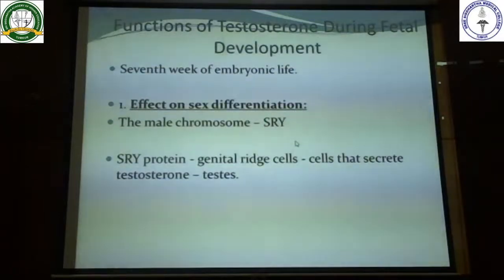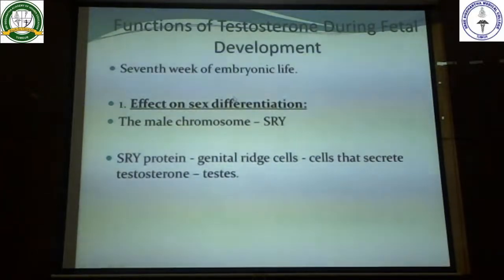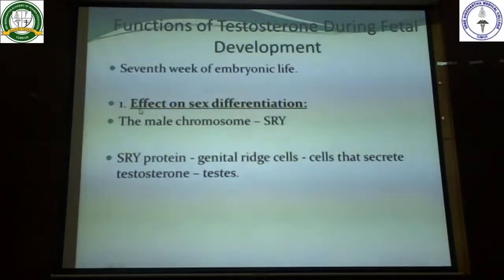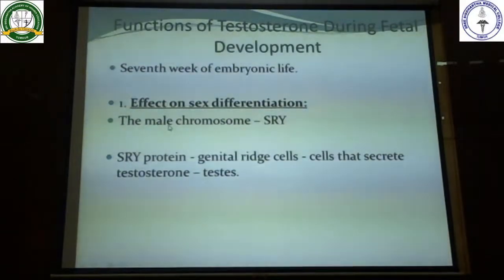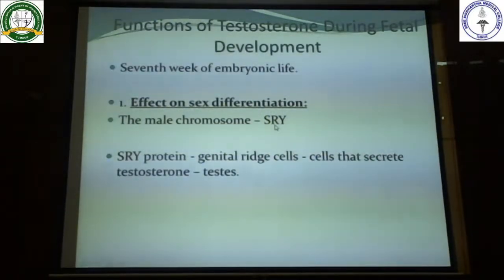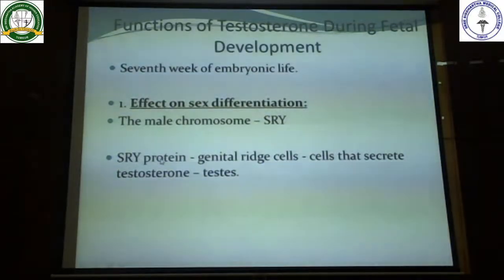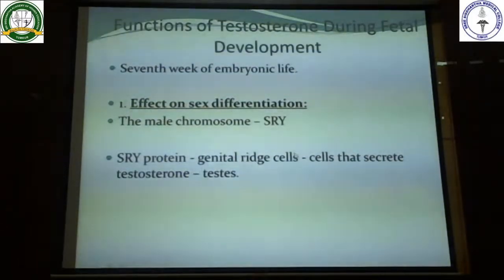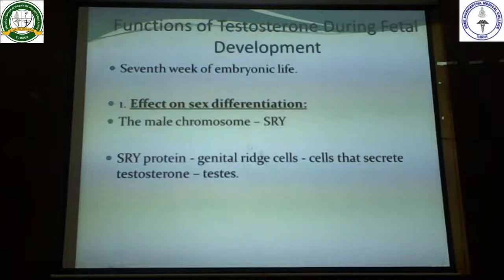So coming to the functions of testosterone during fetal development. As I told before, the testosterone secretion will start around the 5th to 7th week of embryonic life. So first is the effect of testosterone on sex differentiation. In the male chromosome you have a gene called the SRY gene. SRY stands for sex determining region Y. This SRY protein starts a cascade of reactions which stimulates the genital ridge cells to differentiate into the cells that secrete testosterone, which later becomes the testis.